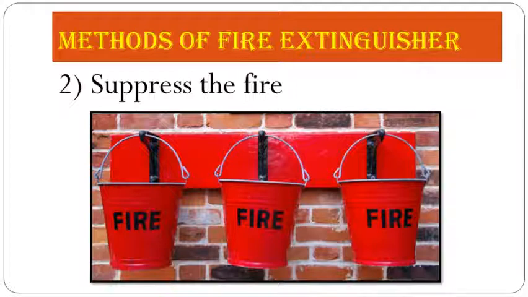Now students, you can see a picture on the screen in which you are seeing a fire bucket. These types of fire buckets you see everywhere. They are used to suppress the fire, with froth-like, that means foam-like, substances. The substances which produce foam are also sprayed on the fire so that it can easily suppress the fire, and it can cut off the contact between air and fire, so it also helps.